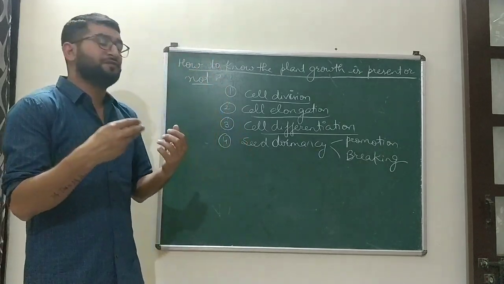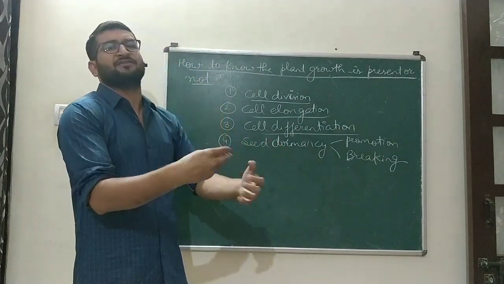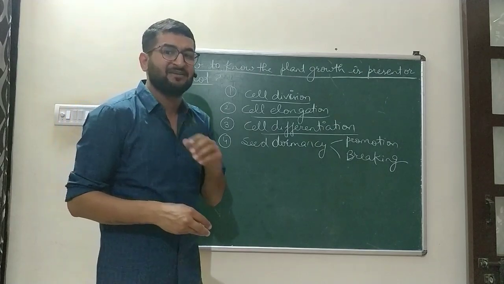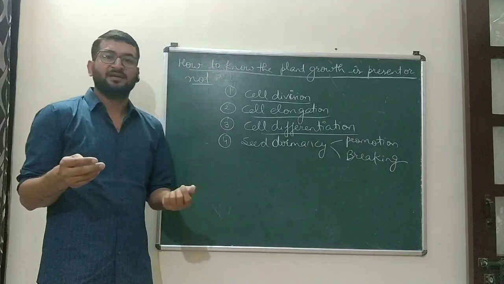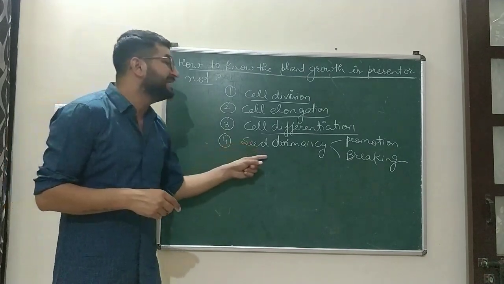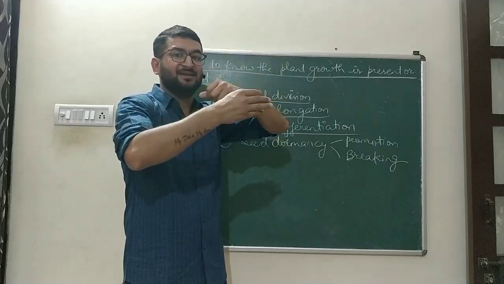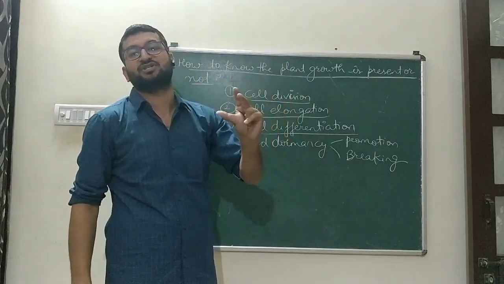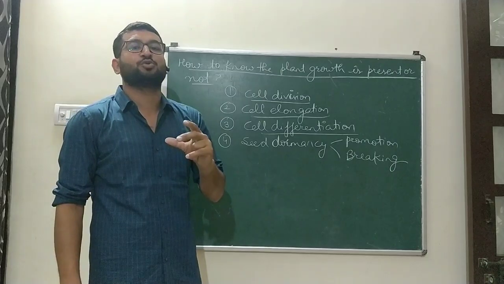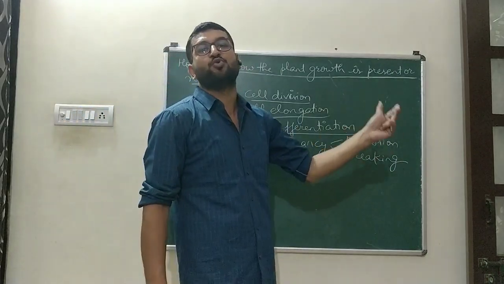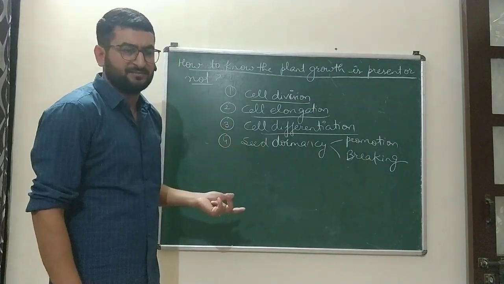The seed's embryo will become inactive and the cell division stops. That period for which the seed embryo or the seed itself becomes inactive, it's not dead, it is inactive, that time period is known as the dormant period or dormant state. And this phenomenon is known as seed dormancy. So some chemicals promote the seed dormancy, so that the seed will remain in the dormant state, and some break it. They'll break the seed dormancy so that the seed can quickly grow into a plantlet, or you can say a new plant.